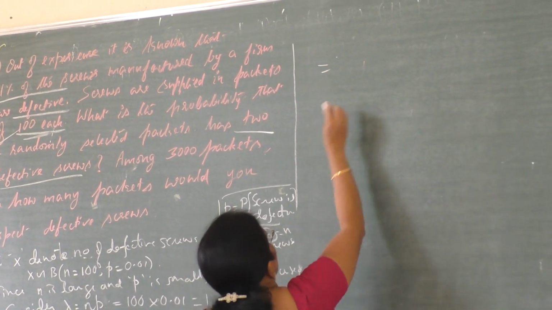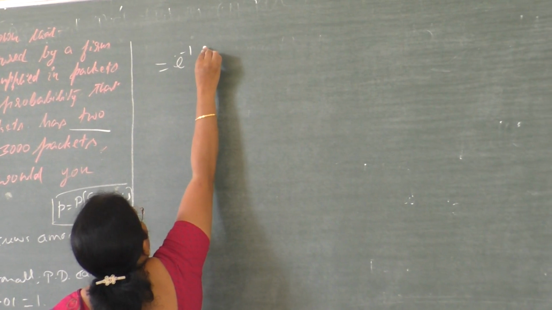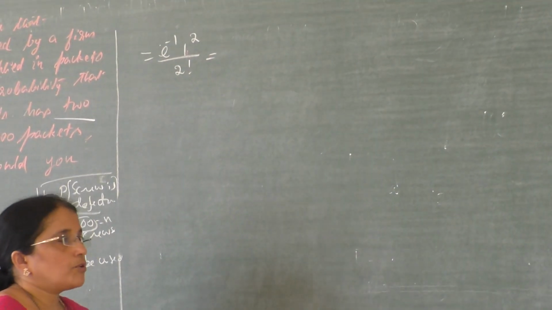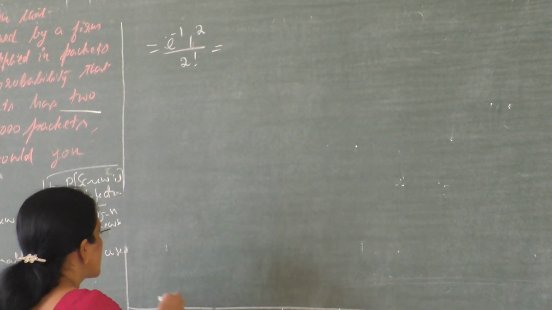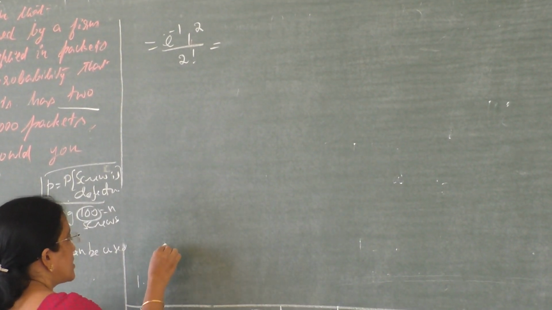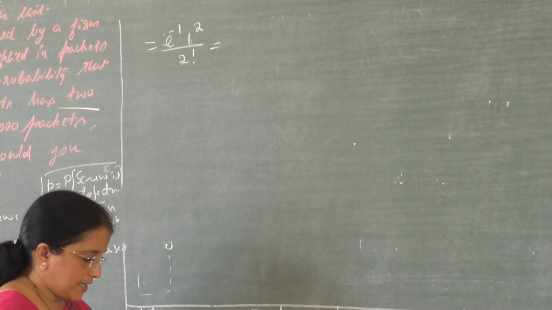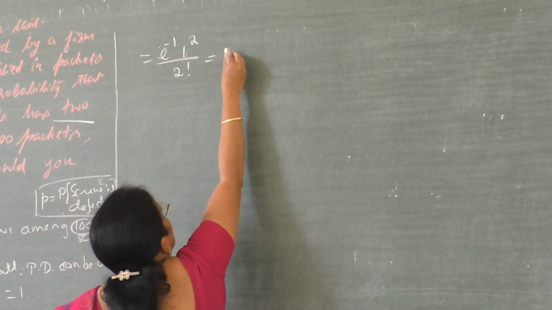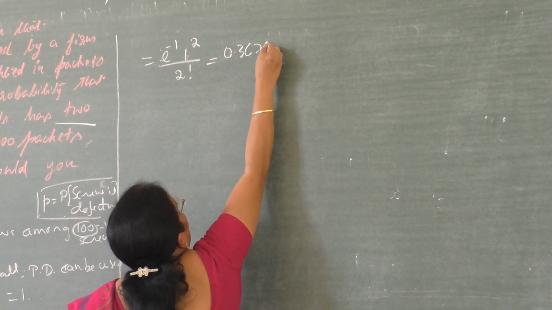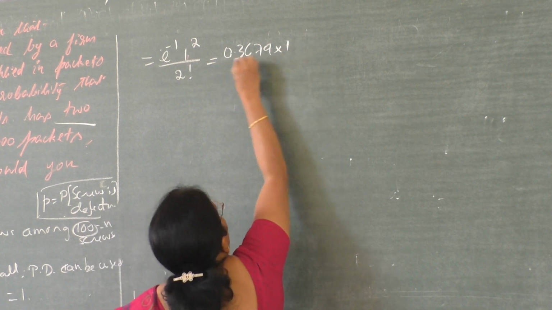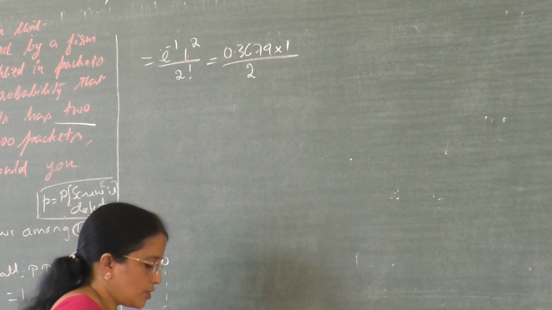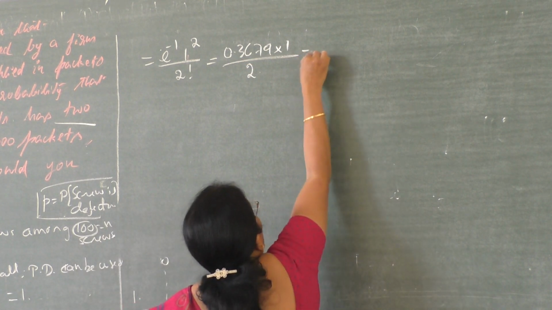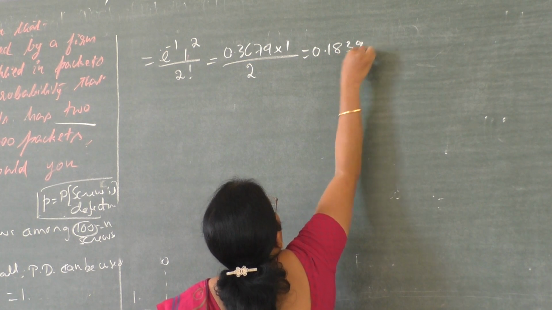The probability mass function is e power minus 1, 1 power x, x is 2, divided by 2 factorial. In the table, just see 1.0. e power minus 1 means there you must see the value is 0.3679 into 1 power 2, that is 1 divided by 2 factorial, which is 2. Therefore 2 into 1, that is 2. Answer is 0.1839.